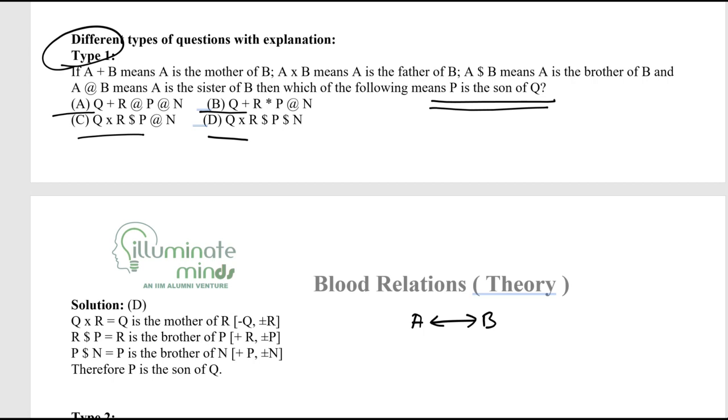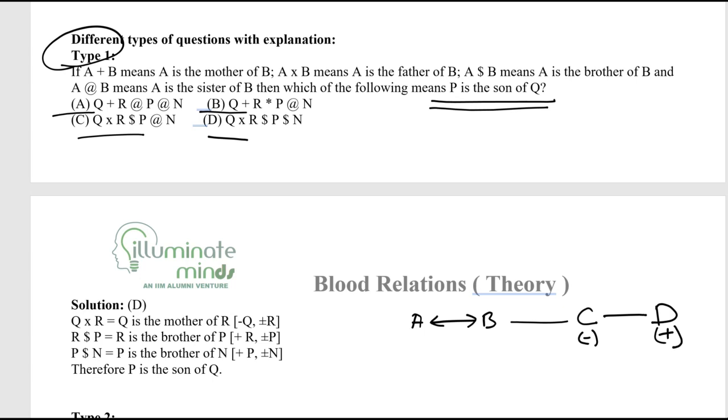Similarly, if C is sister of B, I will make such a diagram. Now there is one more thing that I need to add, that is the male-female notation. So A is married to B, and C is sister of B. If C is sister of B, I can put a minus sign in front of C. I'm not sure about the gender of B; B can be male as well as female. C is sister of B, so I'm sure about C. Similarly, D is brother of C, so I will make such a horizontal line and put plus in front of D.